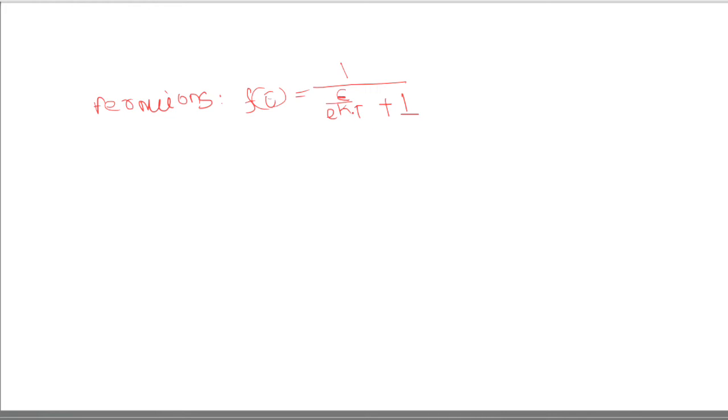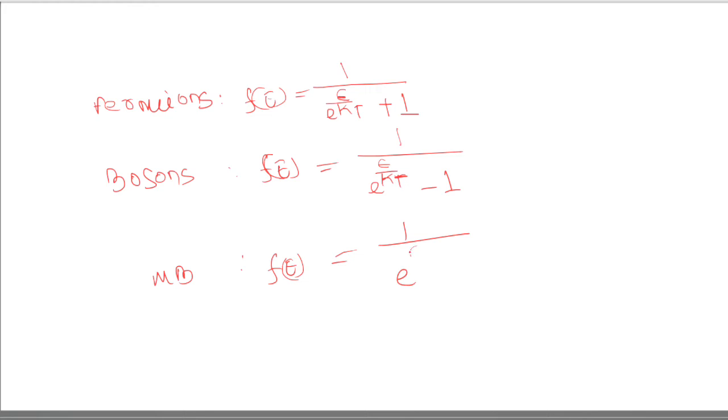Okay, k is the Boltzmann constant. Similarly, for bosons, the distribution function is given by 1 by exponential epsilon by kT minus 1. Okay, and for the Maxwell Boltzmann distribution, the function is given by 1 by exponential epsilon by kT.